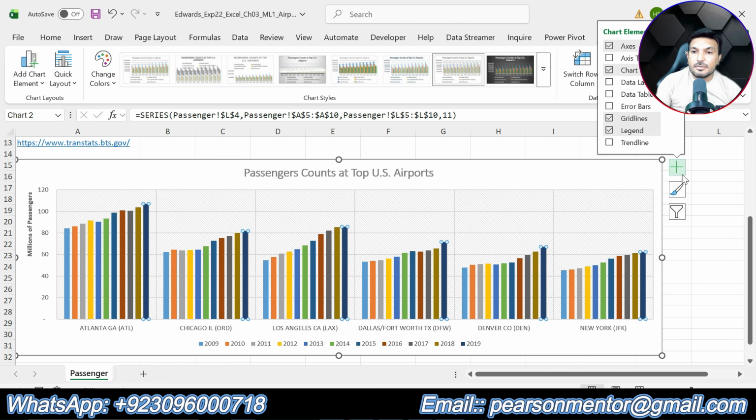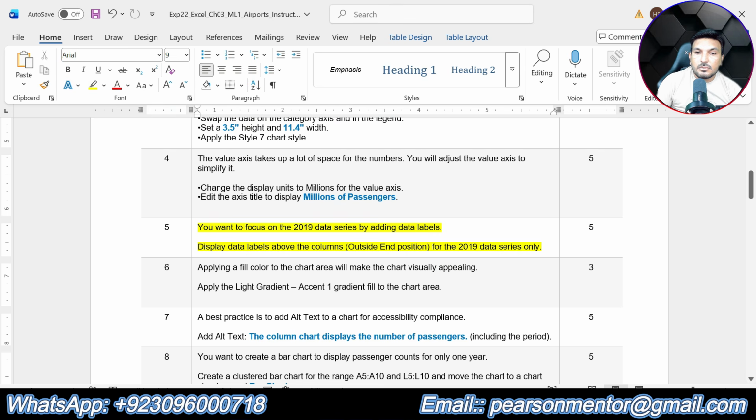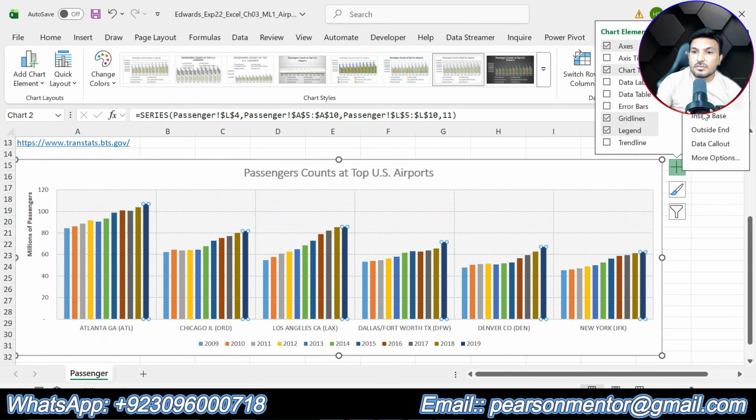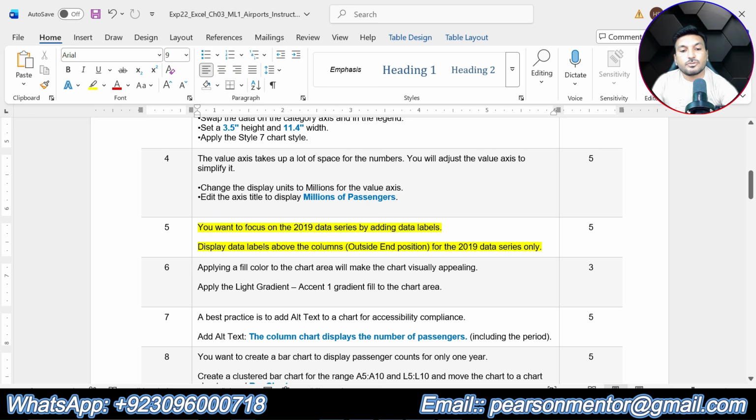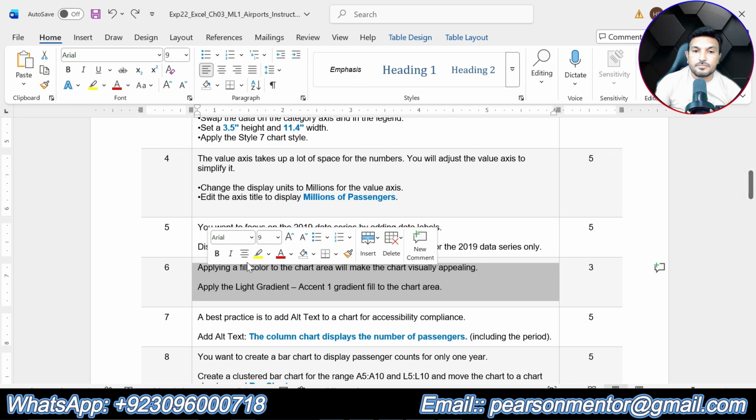Now go to chart element, go to data labels, and from here select above position. Outside end, okay, data labels, outside end. So now you can see the data labels for the 2019 series only at the outside end position. So that is all about step number 5. So we have completed 5 steps of this assignment so far, and now we are supposed to do next step, that is step number 6.